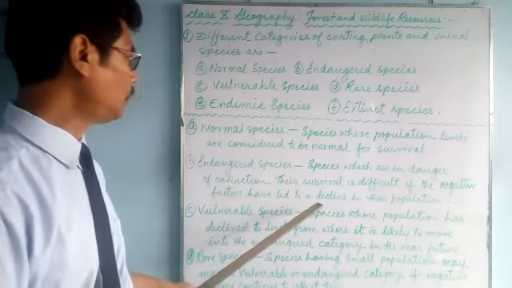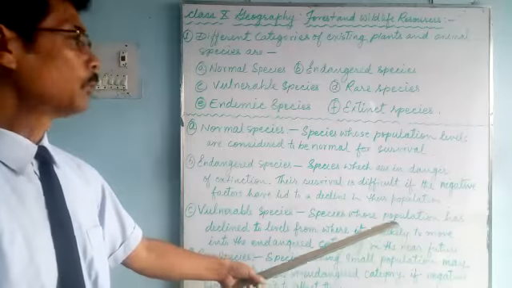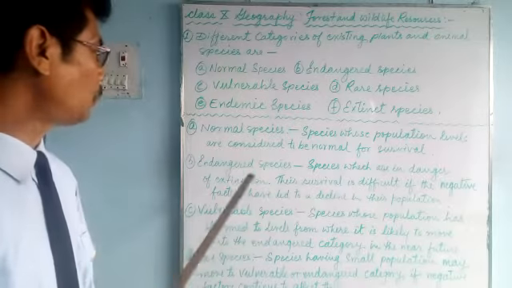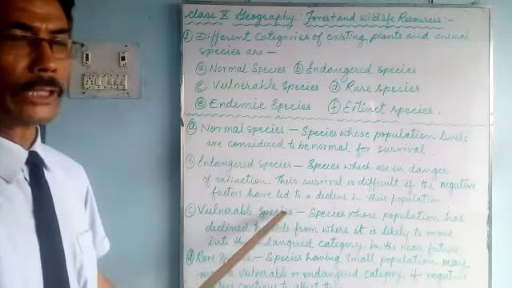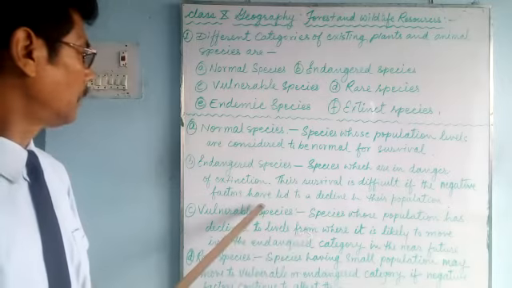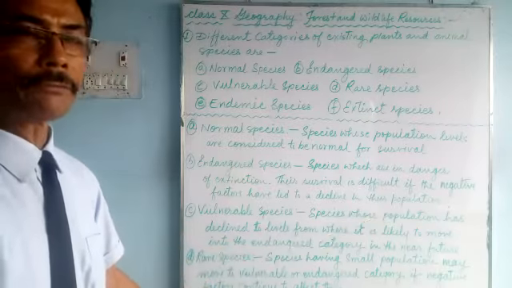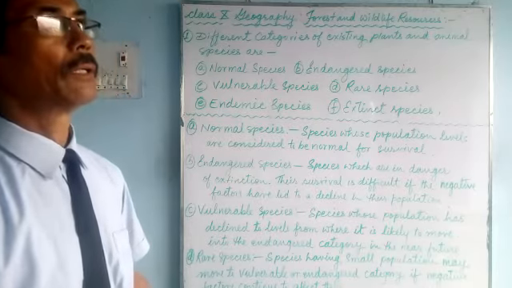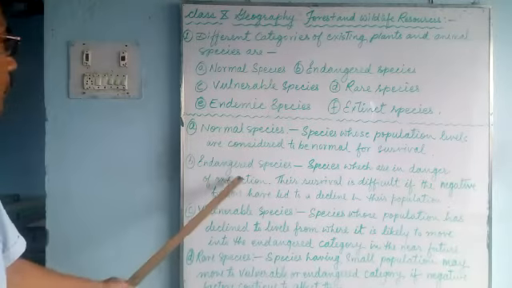So due to this, if the negative factors have led to the decline in their population, these species find it very difficult to survive. Species which are in danger of extinction due to negative factors. I have told you negative factors due to human factors and due to natural factors. Their survival is difficult, and their population declines. Due to this, their population becomes very less, and they will come to extinction. So that is endangered species.